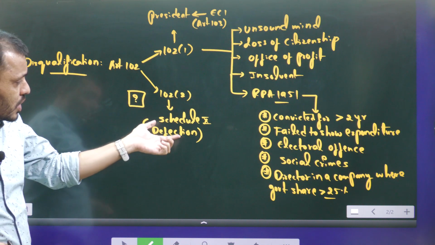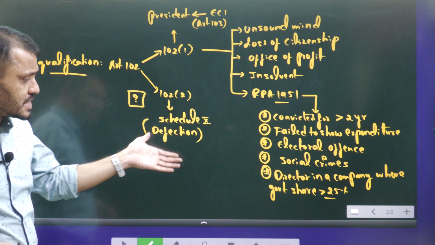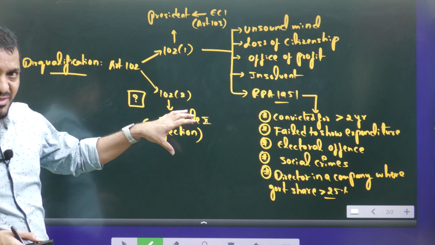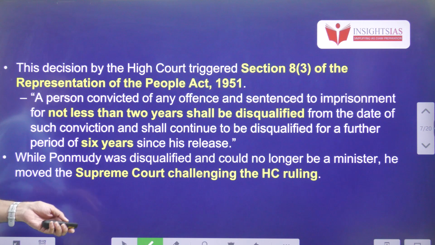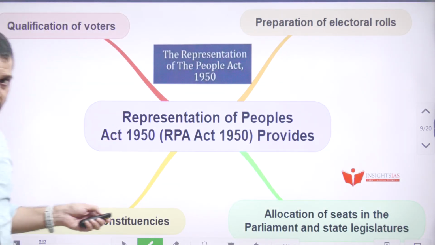Whereas Article 102 Clause 2 deals with defection, and of course defection includes so many meanings. We will discuss it at another appropriate time. I hope you understood how a member will be disqualified. So this is regarding this entire issue, and here generally we see two types of representation of RPA Act.